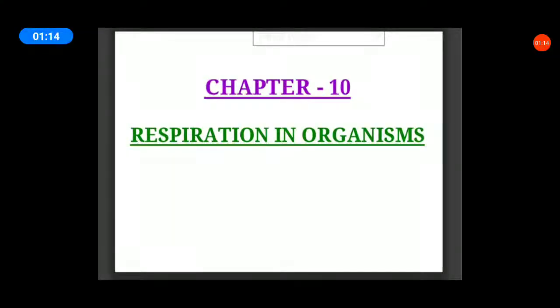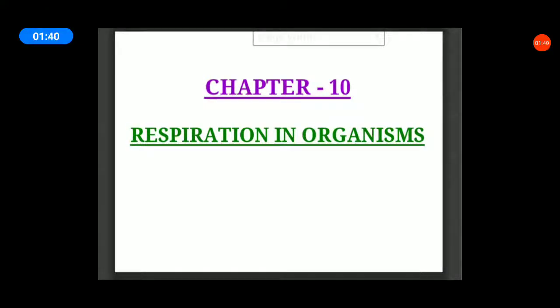What is meant by anaerobic respiration? Food can also be broken down without using oxygen. This is called anaerobic respiration. The difference between aerobic and anaerobic respiration is a very important question.